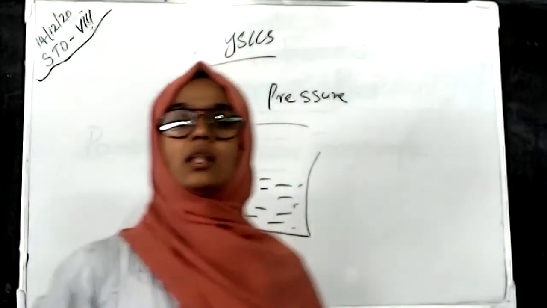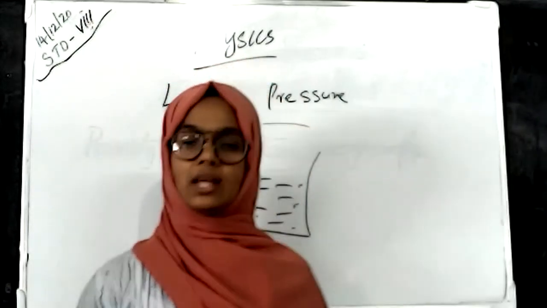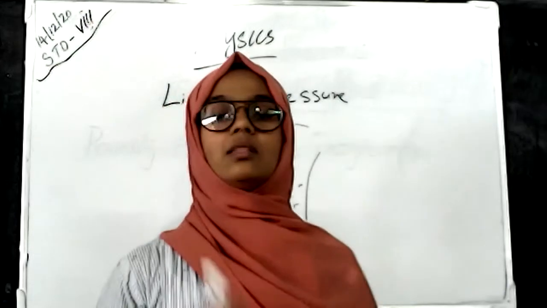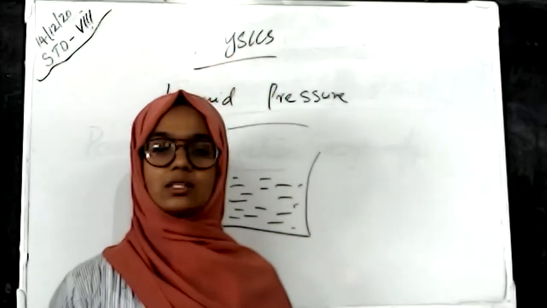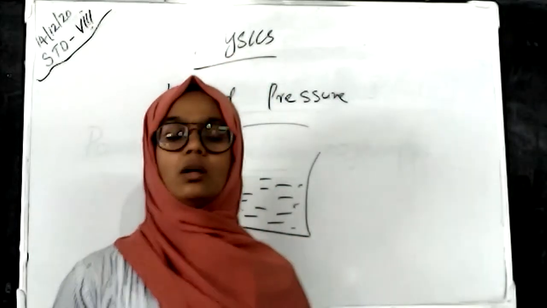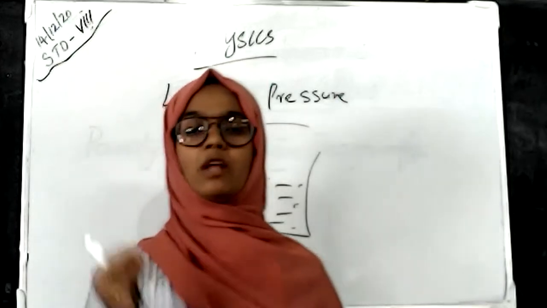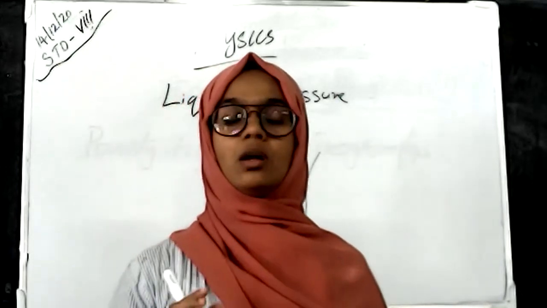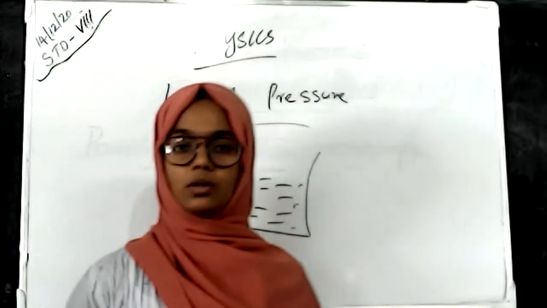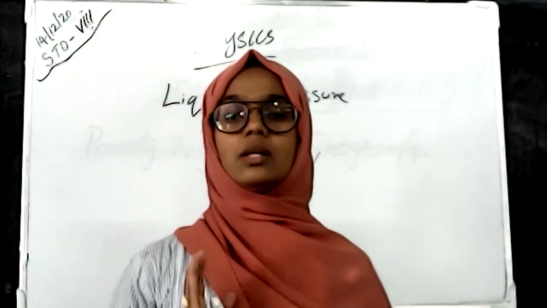That is, a liquid acts with pressure on all sides of the container, and the pressure acting on a unit area of a liquid is called liquid pressure. That is, the total normal force acting on the surface of a liquid is called liquid pressure.